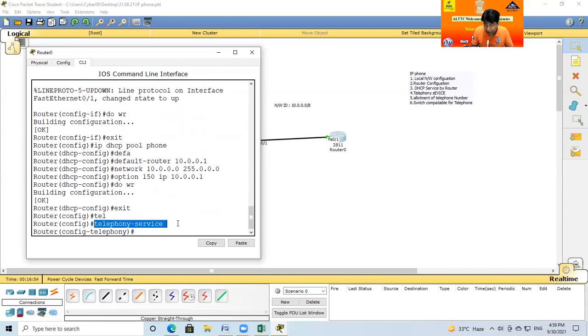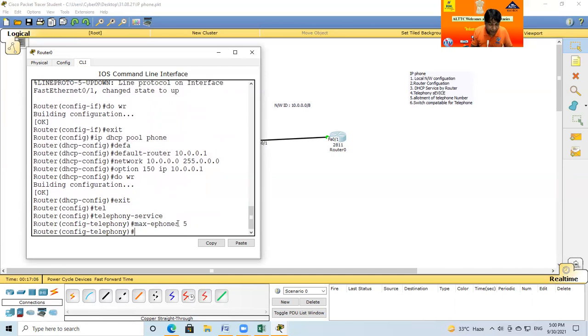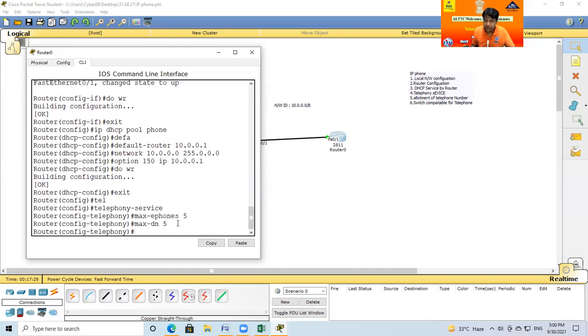How many telephones do you want to connect in the network? So you write max-ephones. How many phones? 3, 4, 5. So I just write 5 phones. And how many digits? Because every telephone number may be 10 digits, 3 digits for a landline, 5 digits, or in a hotel only press 1, press 2. So what is the number of digits? It is in your hands. You can specify here max-dn digits, in my case as per your job ad.